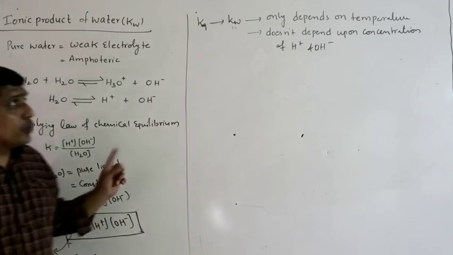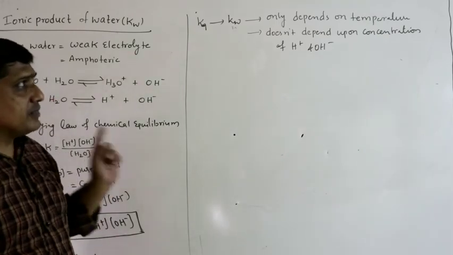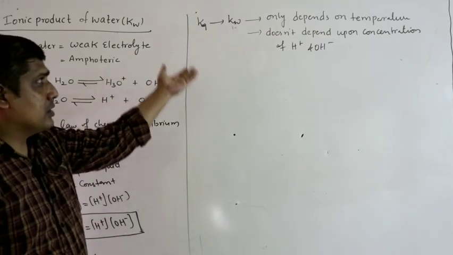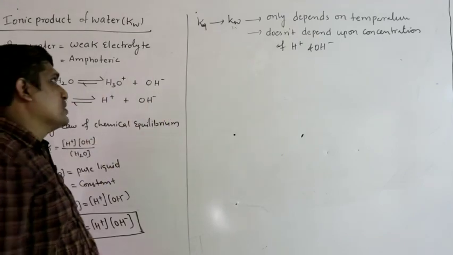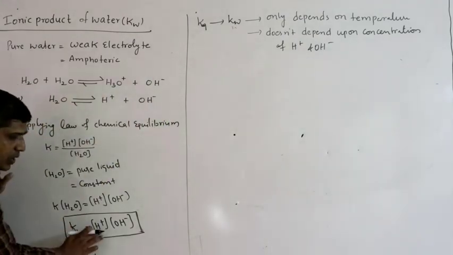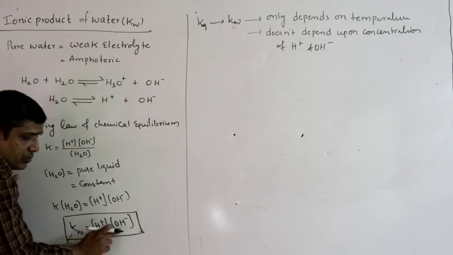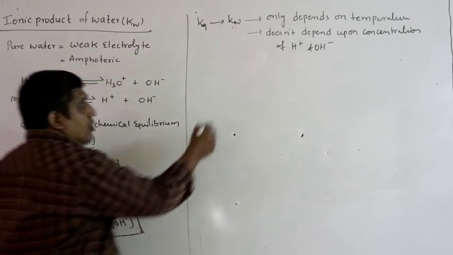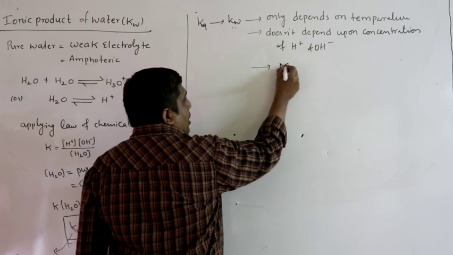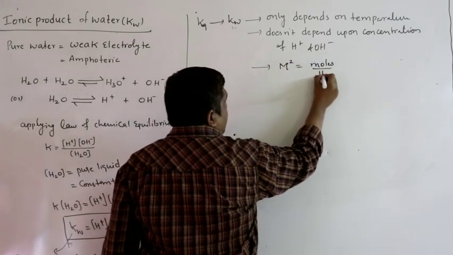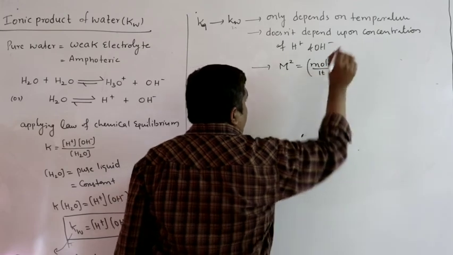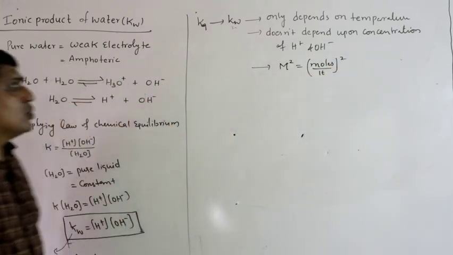So Kw only depends on temperature. How it depends, that I will explain later. Coming to the units, molar into molar is molar square, or moles per liter whole square.